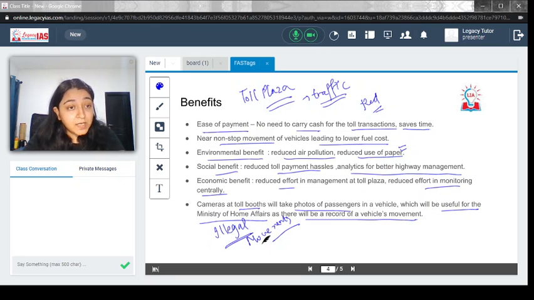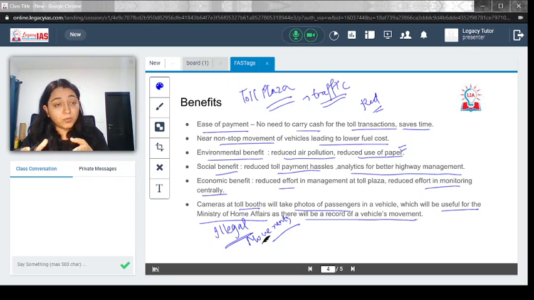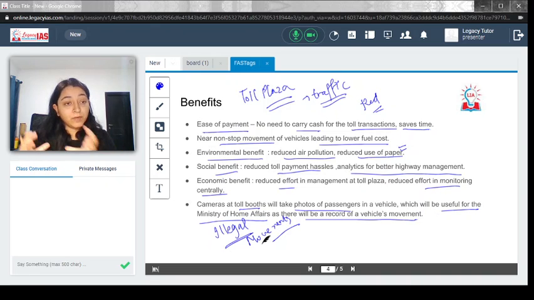If any vehicle number is flagged, you can go to the CCTV footage of toll booths and look into who the people sitting in the car were. This will also create a database for the Ministry of Home Affairs, which they can refer to for looking into vehicle movement or any suspicious vehicle. So these are the major benefits which the FASTag introduction has brought.